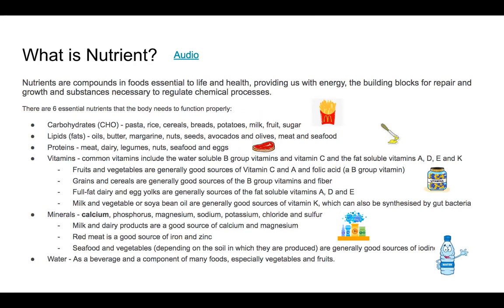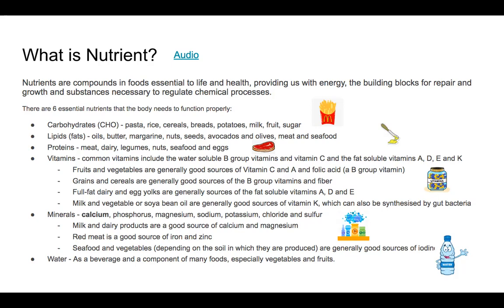Some examples of carbohydrates include pasta, rice, cereal, breads, potatoes. Some examples of lipids include oil, butter, nuts, seeds, and avocados. Some examples of proteins include meat, dairy, and seafood.